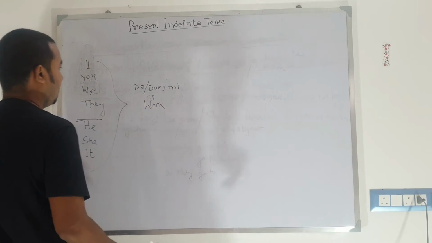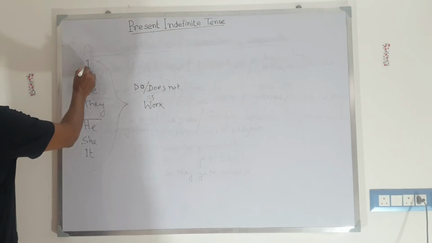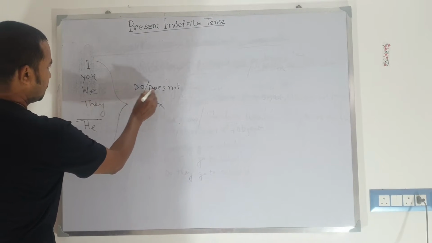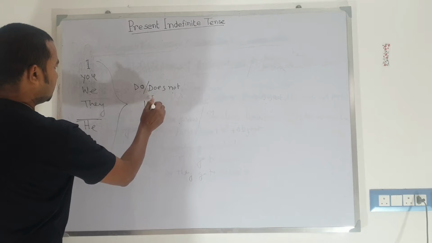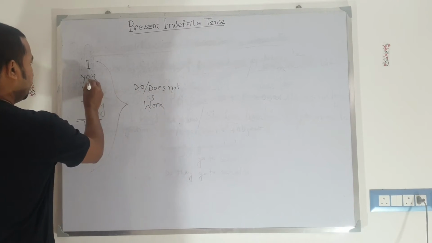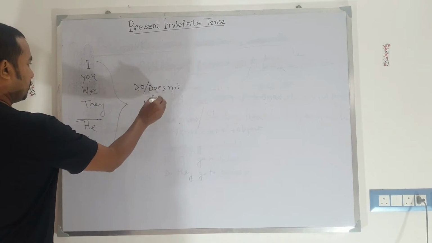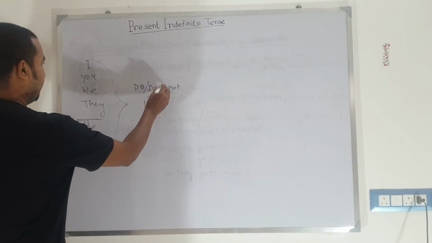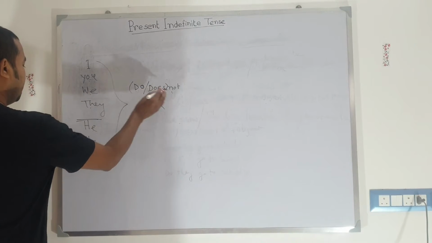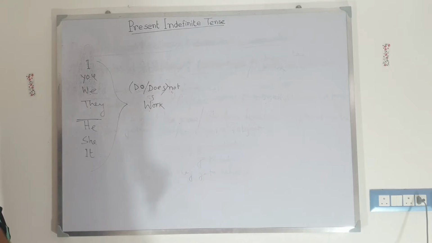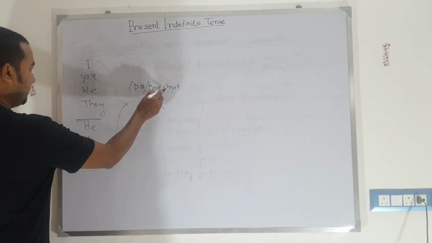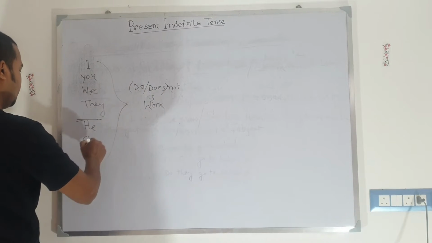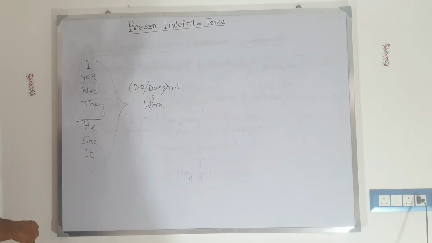So how will we make the sentence? I do not work, you do not work, we do not work, and they do not work. And if third person singular, he does not work, she does not work, it doesn't work. So it's for the negative.